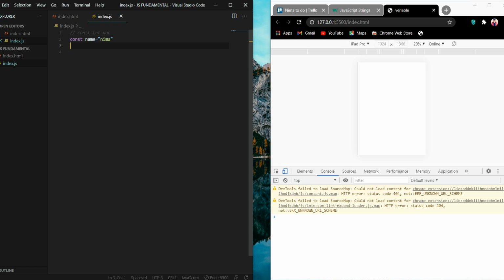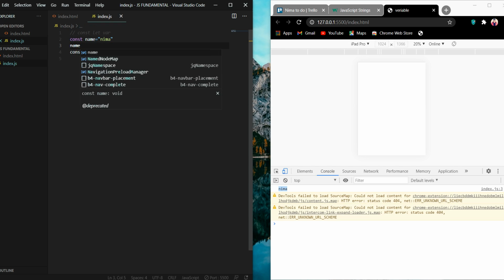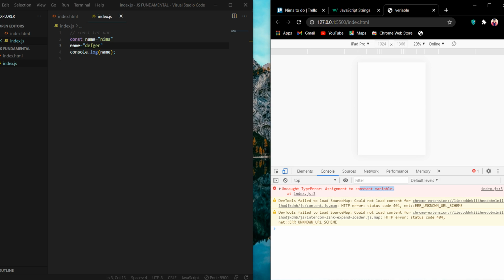So we have variables. For calling the variables, we only need to write console.log and call the name of the box. We don't need to write const name. We only need to write name, and we see Nima. And if you want to prove that the const is not going to change in future, we write name and see it can't change. Uncaught TypeError: assignment to constant variable. It's not going to change, as I told you.